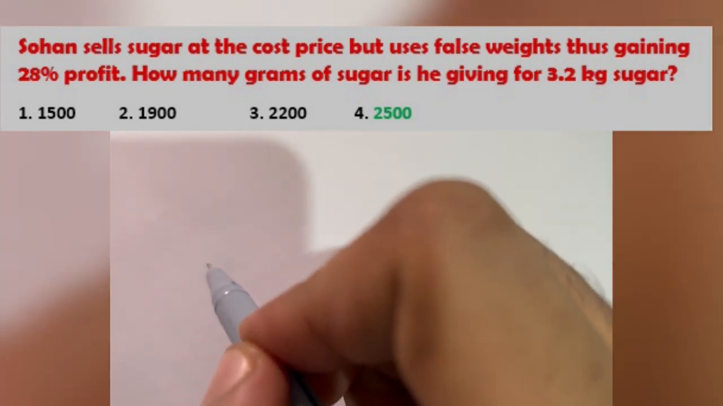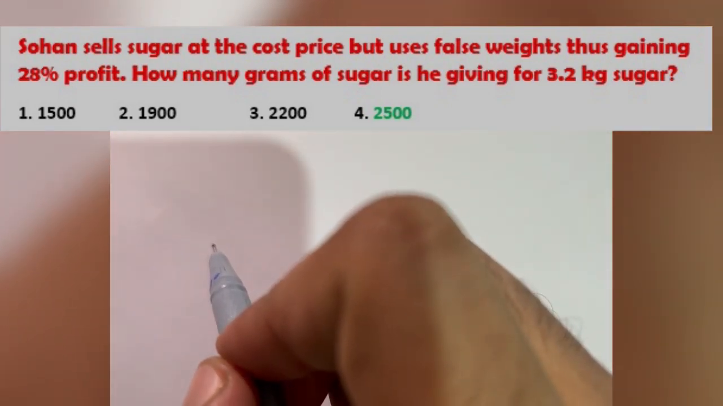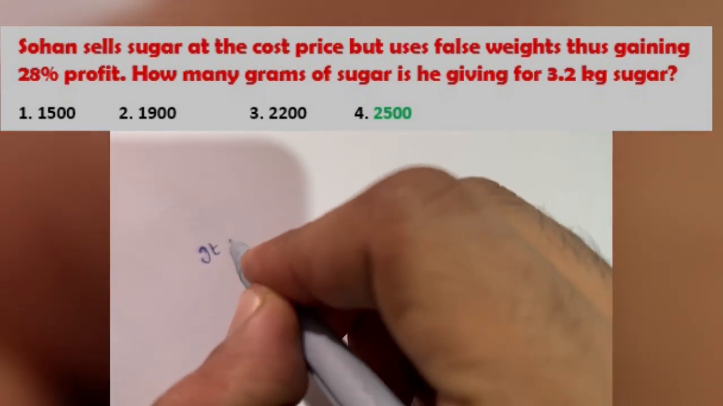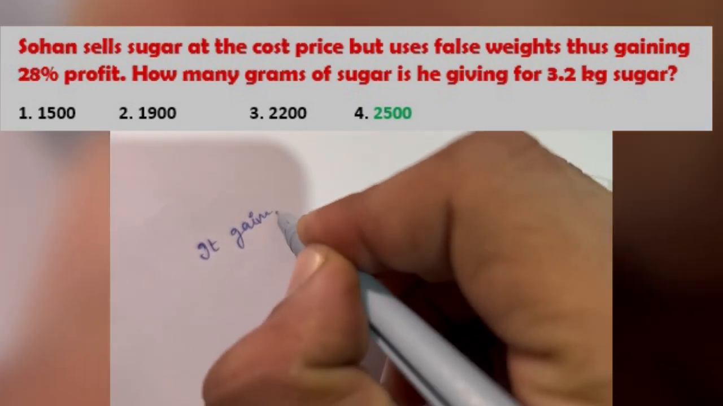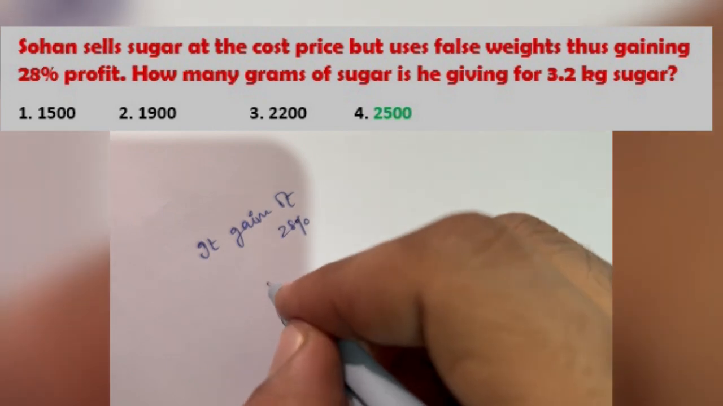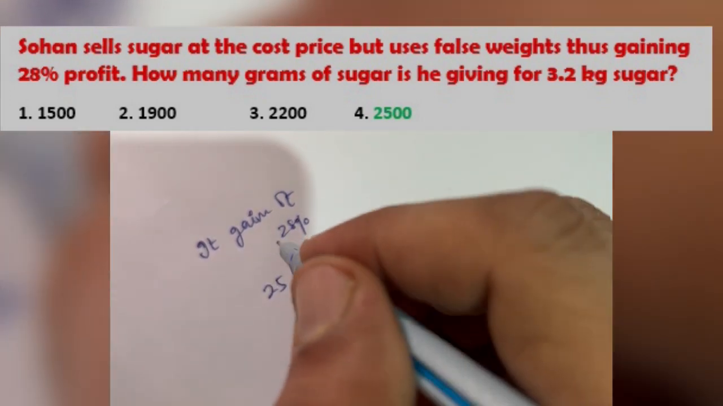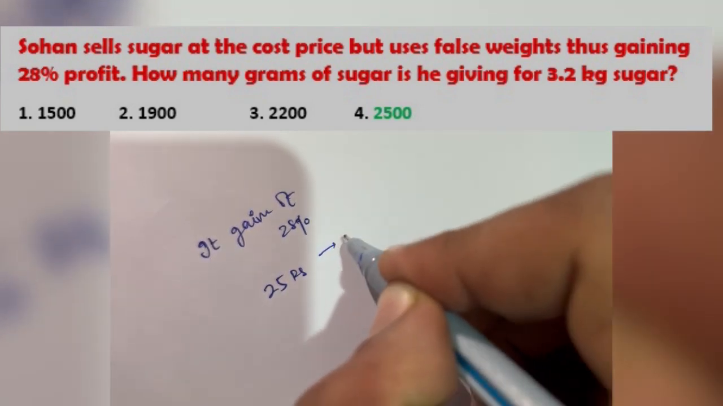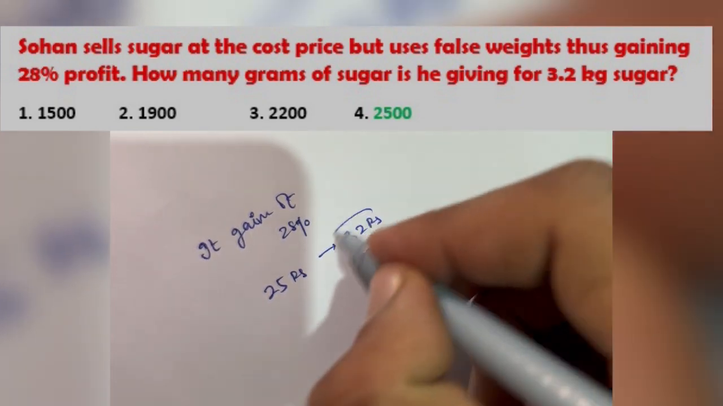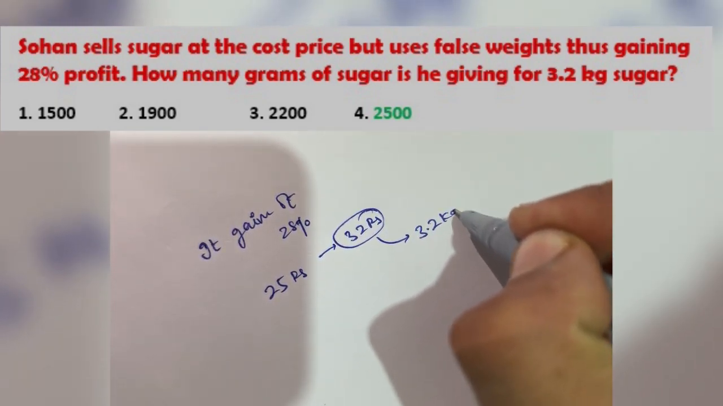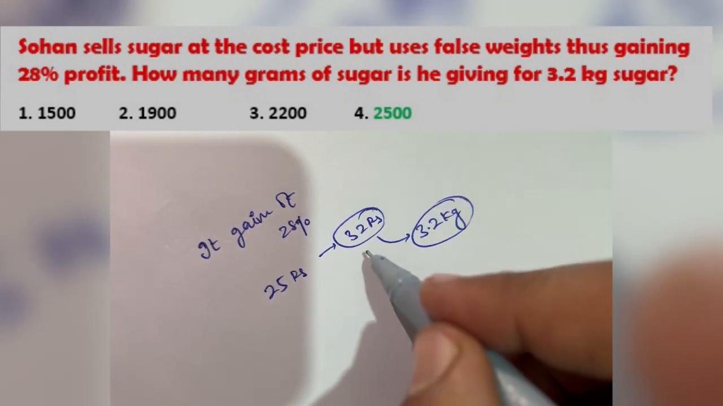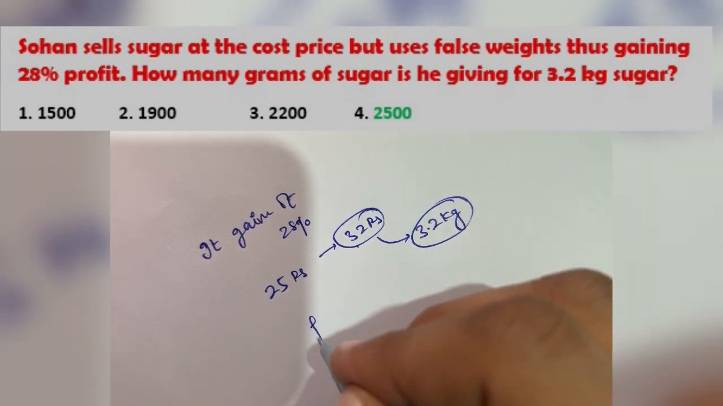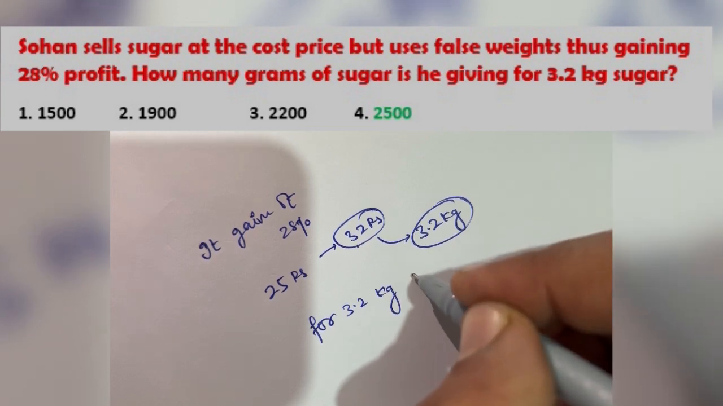So it is a case of a dishonest shopkeeper. So he gains a profit of 28%. So he is selling 25 rupees saman in 32 rupees, and the value of 32 is given as 3.2 kg. Okay, so you can say that for 3.2 kg he charges 32 rupees.